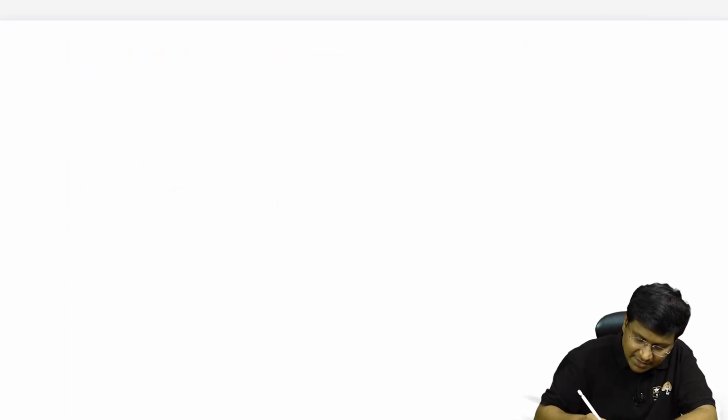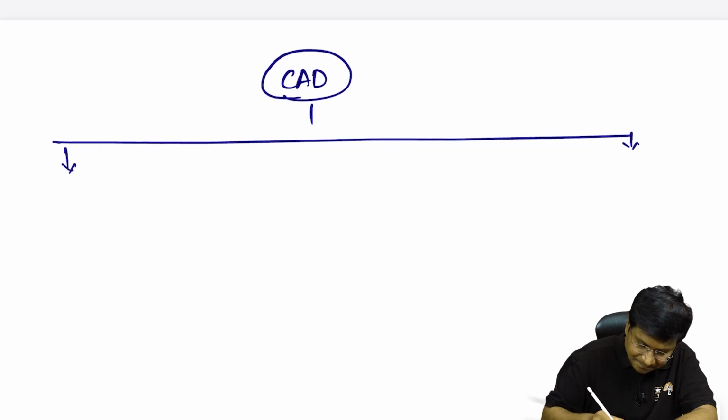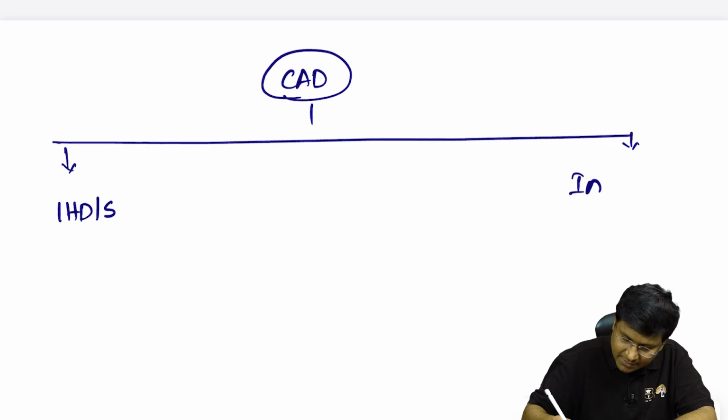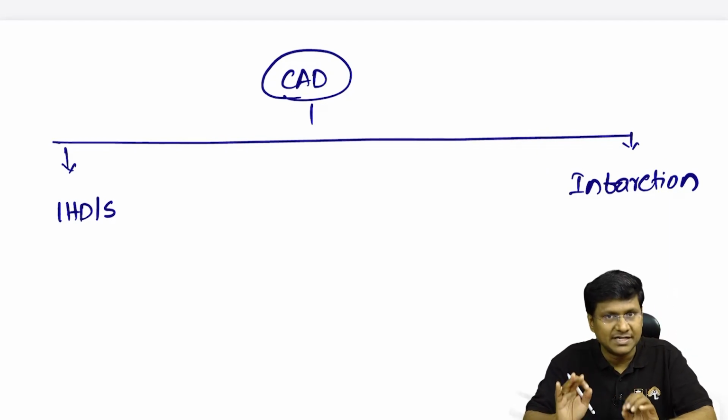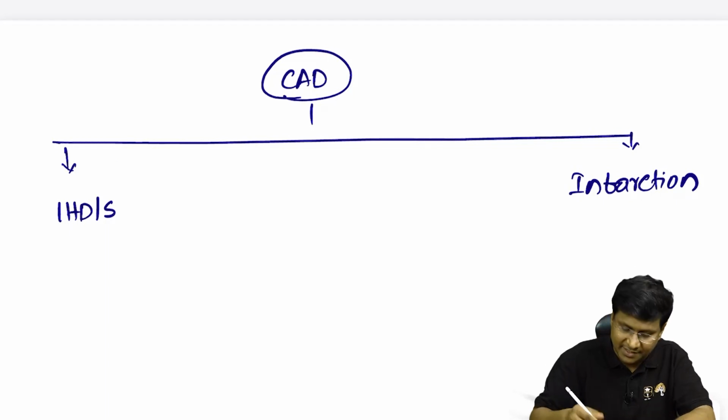Now, let me just give you the spectrum of the coronary artery disease. If you see the spectrum of the coronary artery disease, number one, we have ischemic heart disease, and the other one is the infarction, right? So these two important entities form the spectrum of the coronary artery disease.